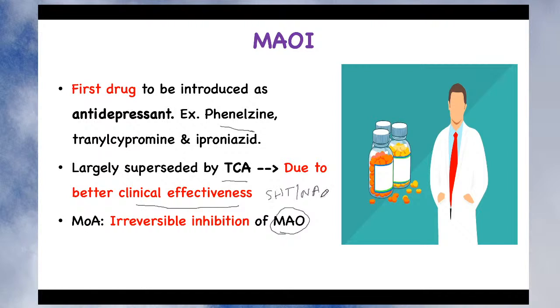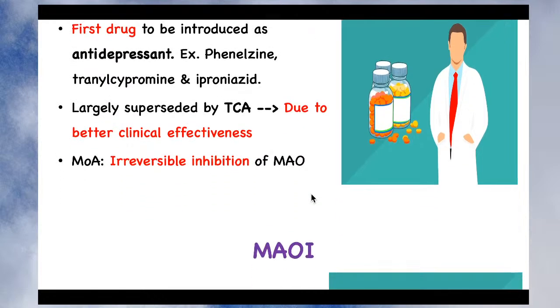So these drugs are given in depression because you want to increase the level of 5-HT and noradrenaline by inhibiting their metabolism. Since the drug produces irreversible inhibition of monoamine oxidase, there is no metabolism of 5-HT and noradrenaline, and as a result their level in the brain increases. This increase may reverse the depression in the patient.